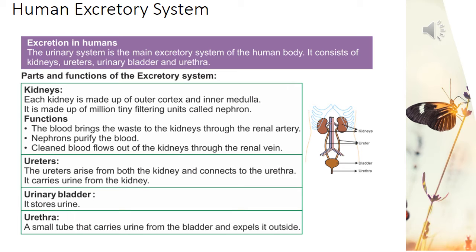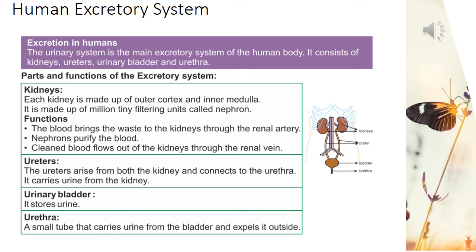So blood along with the waste material enters the kidney, where the blood is filtered and purified. The waste remains in the kidney while the purified blood is sent to the other parts of the body. The waste and other materials are then sent to the urinary tract through the ureters, which are tube-like structures connecting the kidneys to the urinary bladder. Okay, so it carries the urine from the kidneys to the urinary bladder.